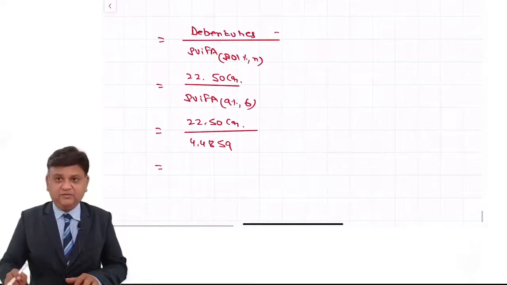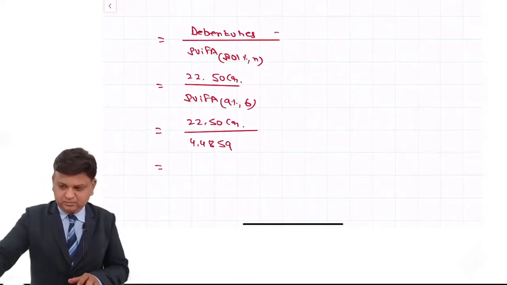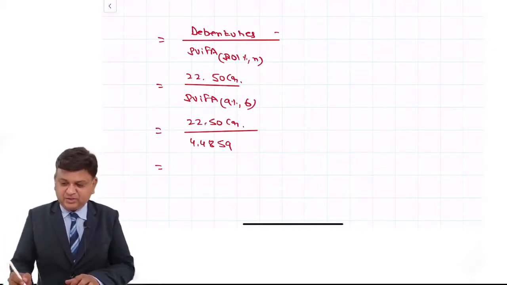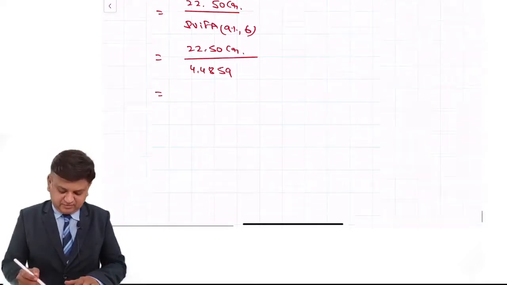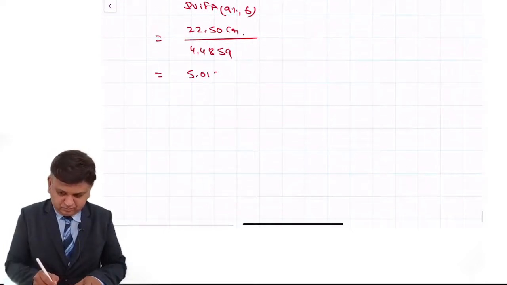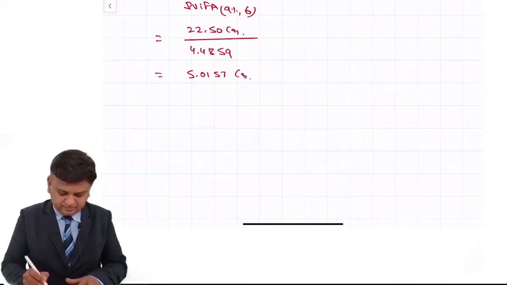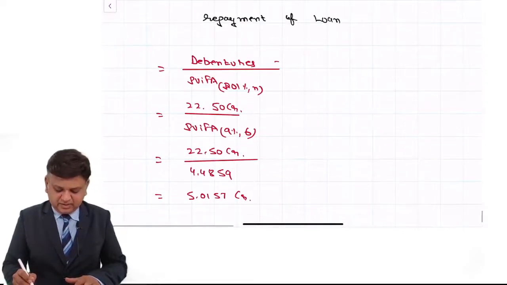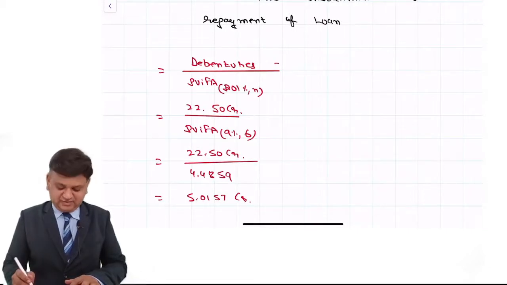So this is the way we are required to make the calculation of the annual installment. It is 5.0157 crore. That is the amount of the installment on annual basis.